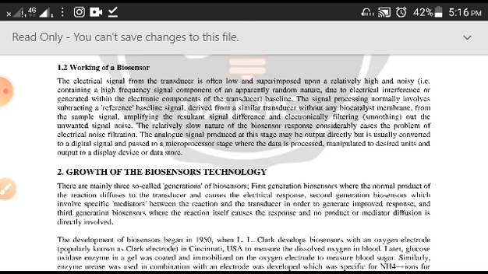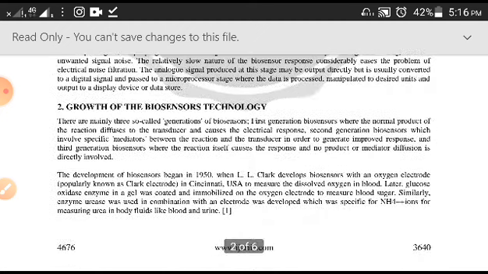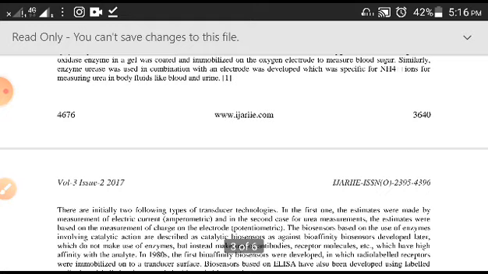Here they are talking about the history of the biosensors, as well as how biosensors are growing all around the world. You can read about this, you can understand how this all happened. As I already told you, around 1965 Clark developed the first one, then later the process began.